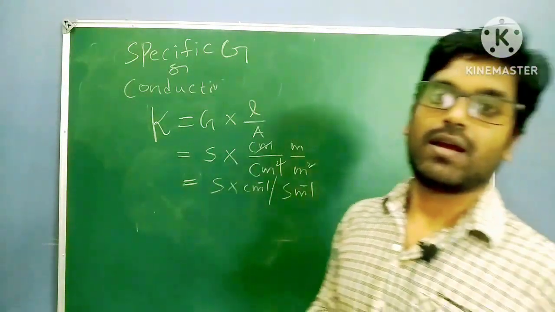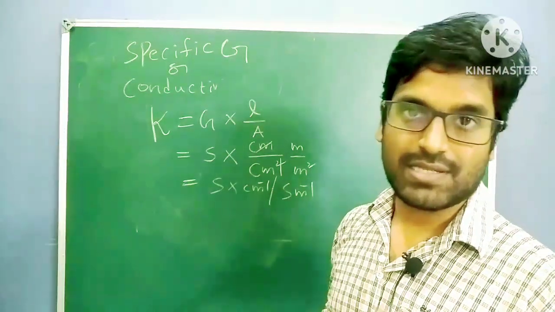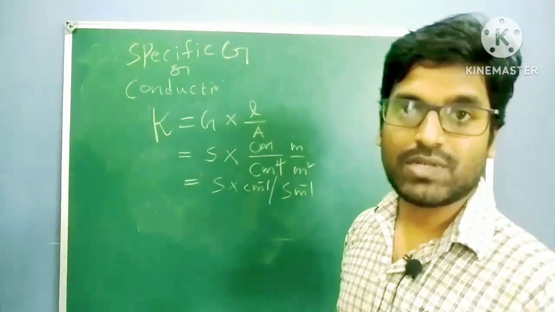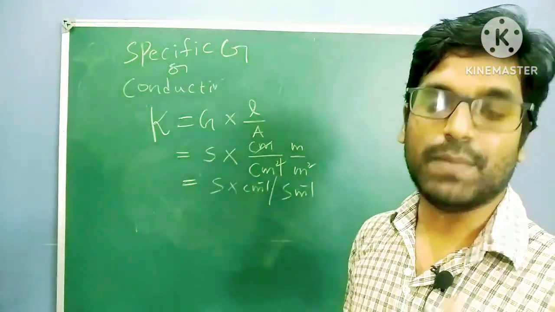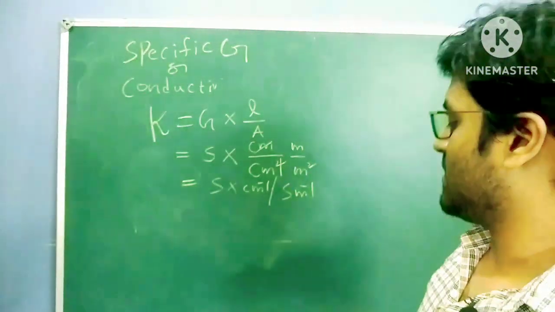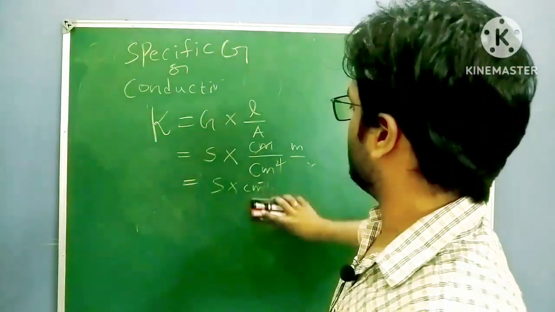So conductance unit is Siemens, and specific conductance or conductivity units are Siemens centimeter inverse or Siemens meter inverse.